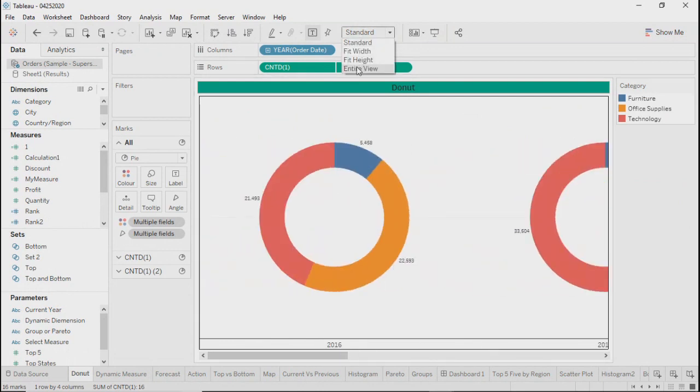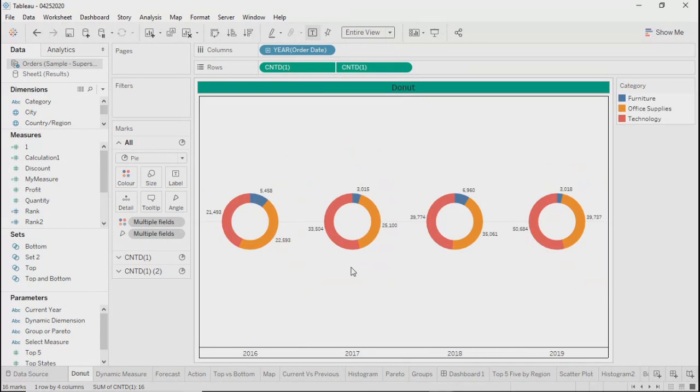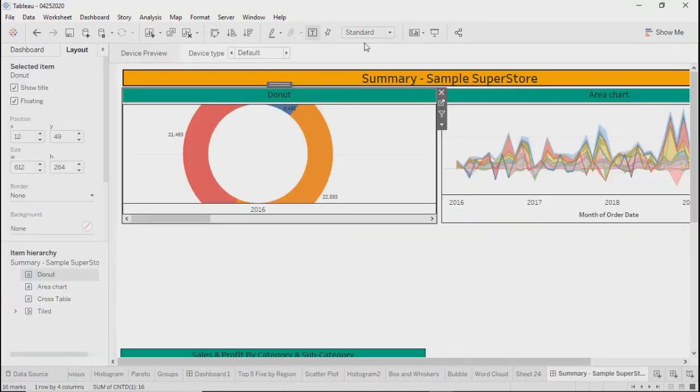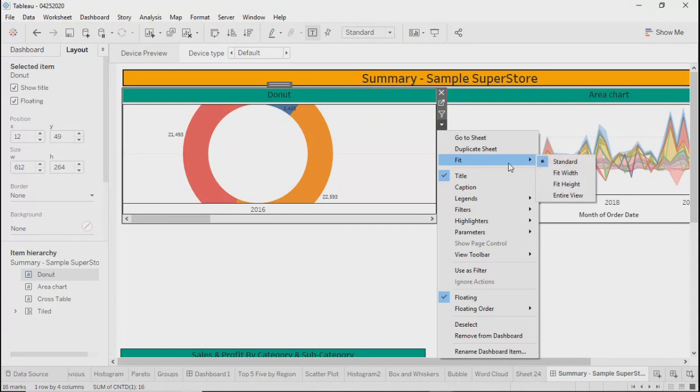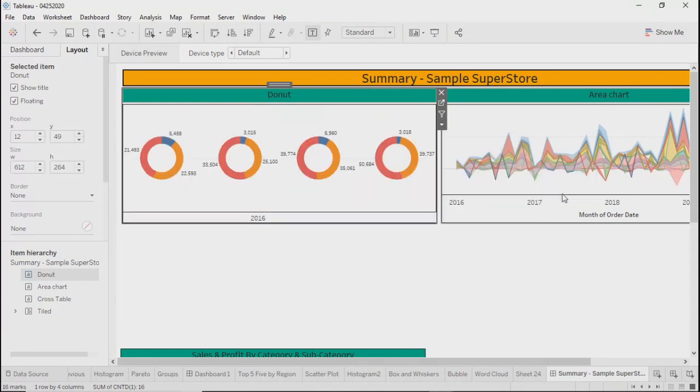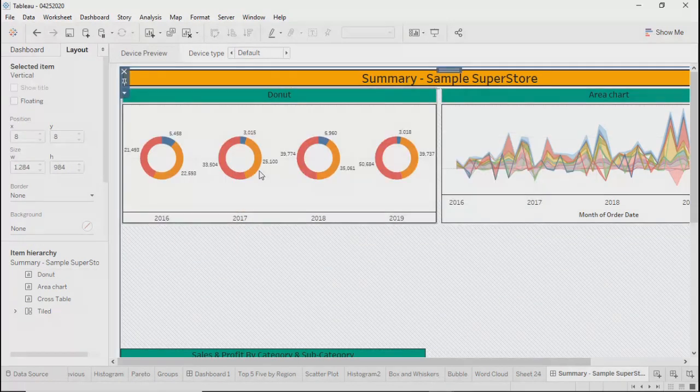If you make it entire view, you will see all the elements on this particular chart. And that is exactly what is happening in this particular dashboard at this moment. So we'll select again and keep the entire view, so that though objects will be small, you will be able to see everything that is on your dashboard.